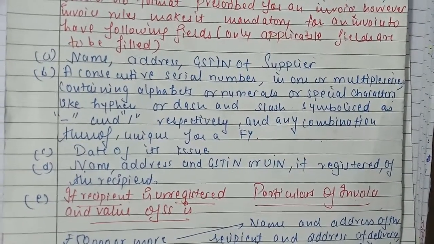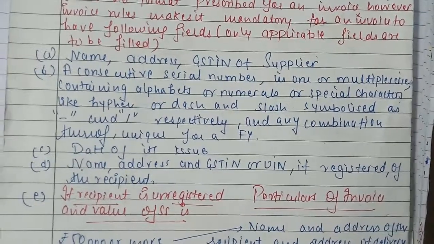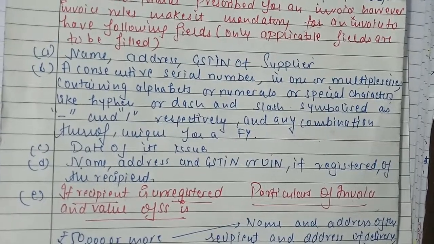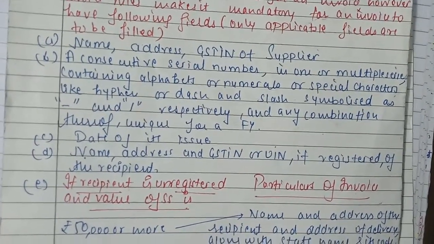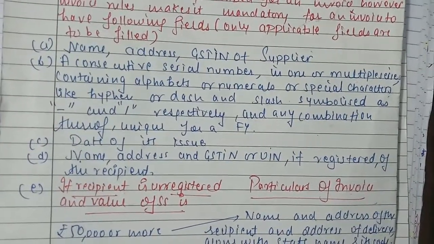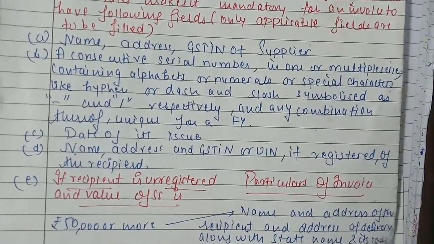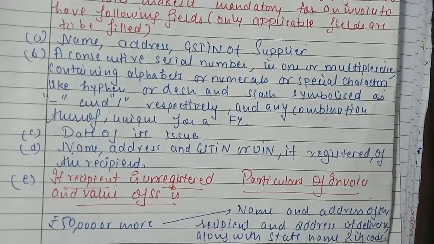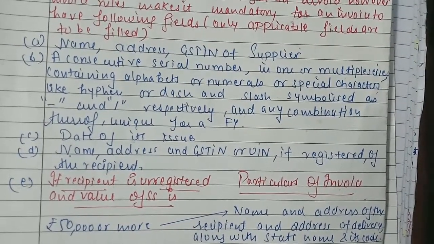So first is the name, address and GSTIN of the supplier. What GSTIN is I have discussed in the registration under GST video, so you can refer to that too. The second point is a consecutive serial number, in one or multiple series, containing alphabets or numerals or special characters like hyphen, dash and slash, and any combination thereof, unique for a financial year.